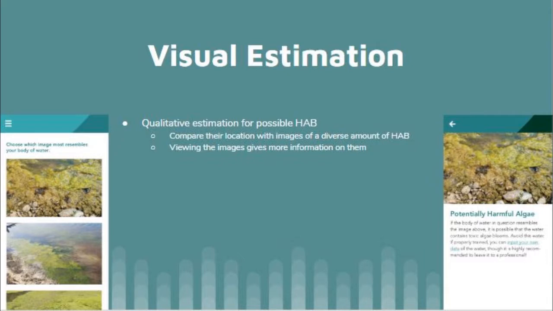Now, if we backtrack a bit to the main screen and we click on the visual estimation section, this is the screen in the bottom left that comes up. Now, this allows users to look at these different pictures and click on which image most suits their body of water. Now, this is not intended to be a very accurate estimate. This is just to provide some general information for the user. So for example, if you click on the top picture, which is supposed to be an example of potentially harmful algae, it'll pull up the screen that you see on the right there, give some information about it, and also recommend that the user inputs their own data for their own body of water if it looks like that, as that could be potentially harmful.